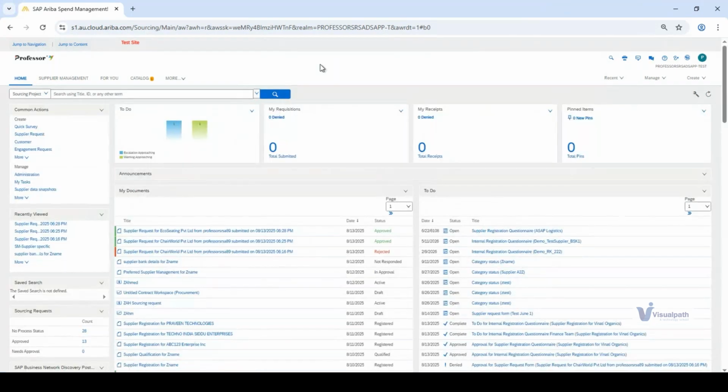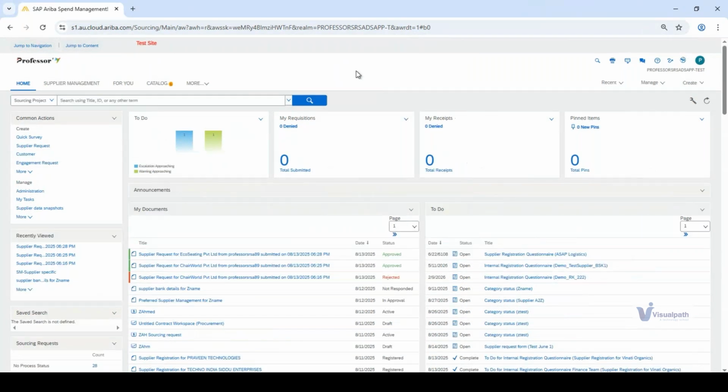Second will be strategic sourcing. Third pointer will be contracts management.